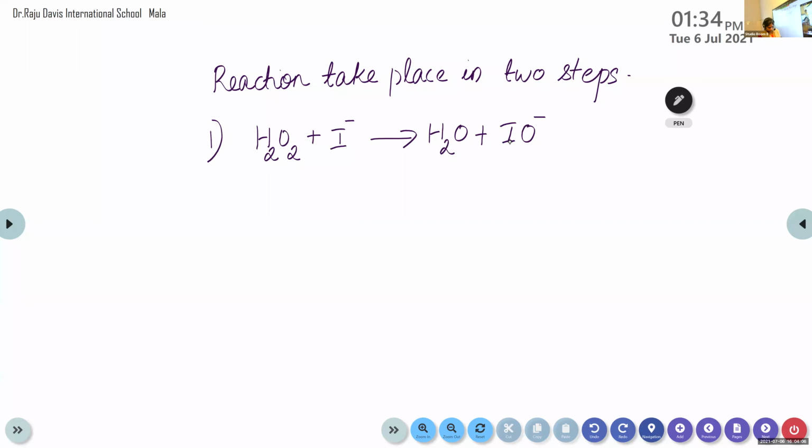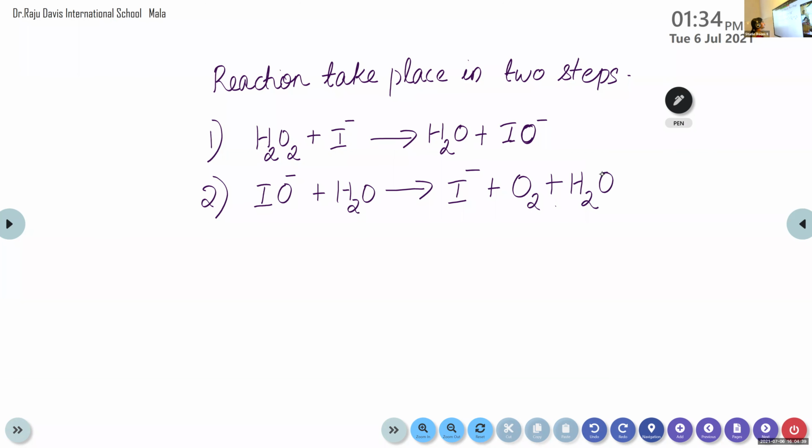It's an ion. This is the first step. And in the second step, this IO minus plus H2O2 gives the final products I minus plus O2 plus H2O. So this is the reaction that takes place there.